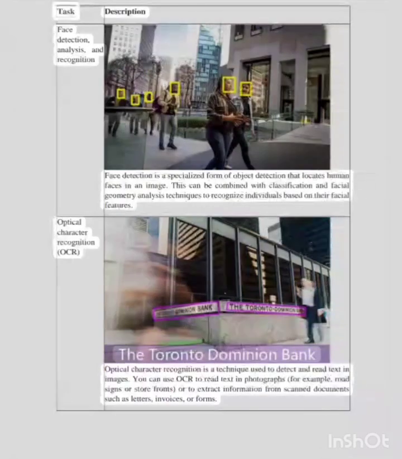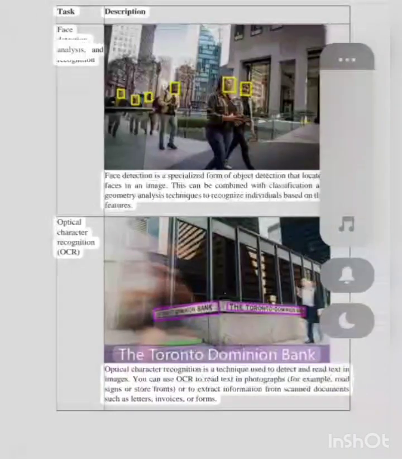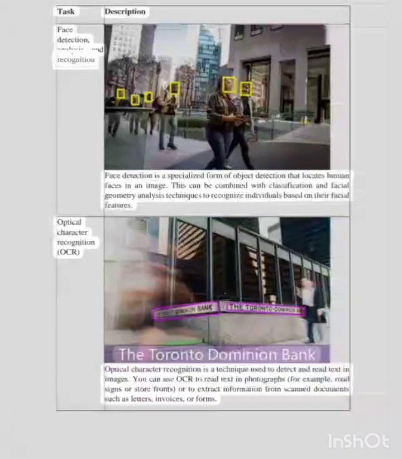Task. Description. Face detection, analysis, and recognition. Face detection is a specialized form of object detection that locates human faces in an image. This can be combined with classification and facial geometry analysis techniques to recognize individuals based on their facial features.